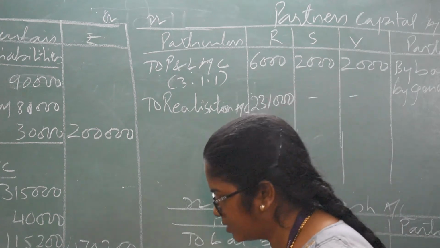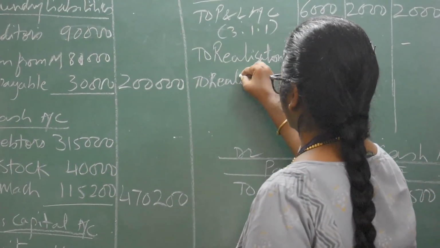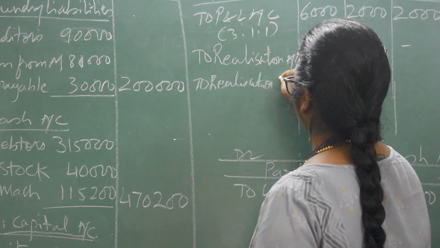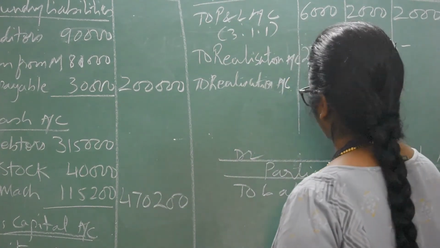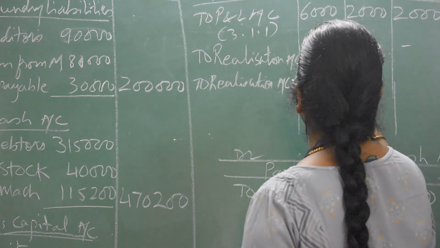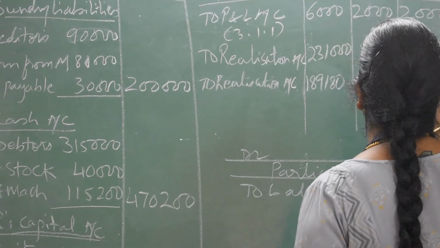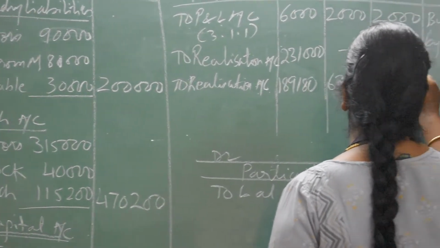Again there is loss, so it will be to realization account. The respective share 1,89,180, then 63,060, 63,060.